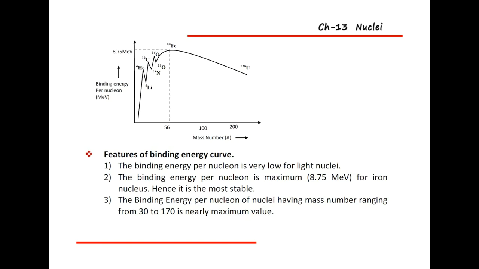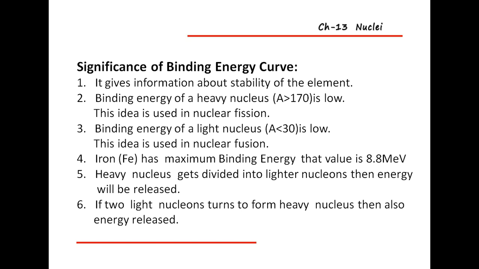Then after that, we'll see some significance of this binding energy curve. It gives the information about the stability of the element. It explains how stable the nucleus is. It shows which nucleus is stable and which nucleus is not stable. Then the binding energy of a heavy nucleus, that is, a mass number value greater than 170.